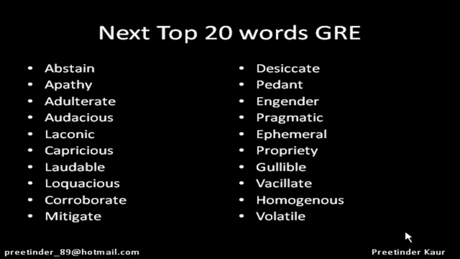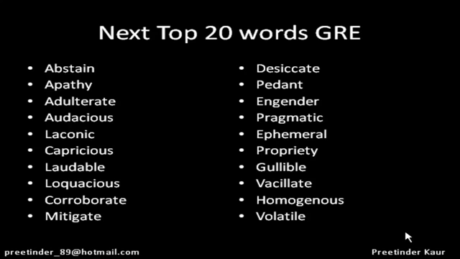And the last word on this list is volatile, which means evaporates very easily. For example, some chemicals like acetone, they are very volatile and they're also explosive and they're very fickle. It means they don't stay for a very long period of time. So that means volatile. Let's go ahead and revise these 20 words.